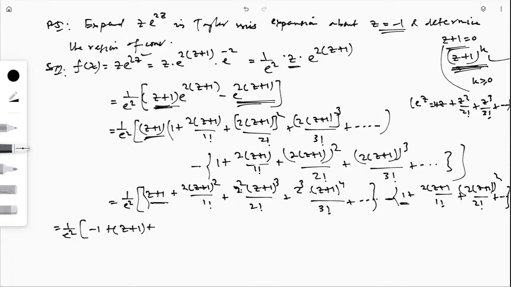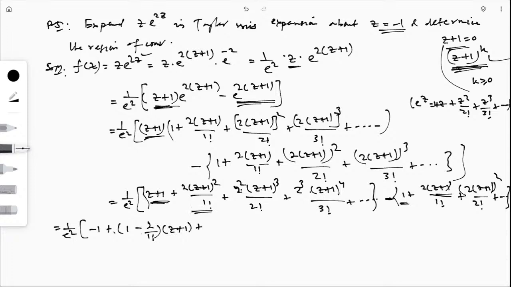So this is z plus 1, and there is also a z plus 1, so I can write it as 1 times (z plus 1) minus 2 by 1 factorial times (z plus 1).